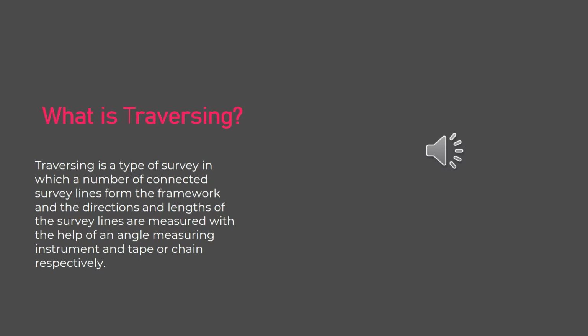So today I'm going to present my part. The first one is introduction. Okay, what is traversing? Traversing is a type of survey in which a number of connected survey lines form the framework, and the directions and length of the survey lines are measured with the help of an angle measuring instrument and tape or chain respectively.